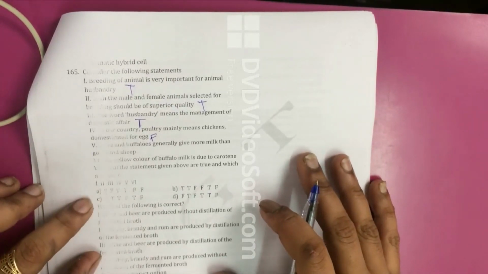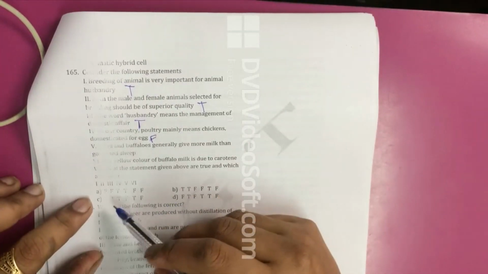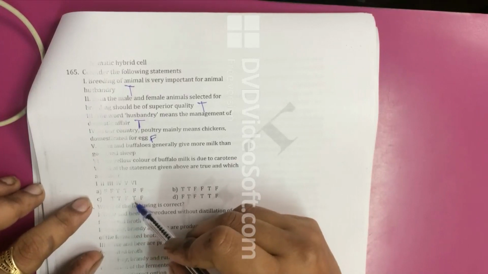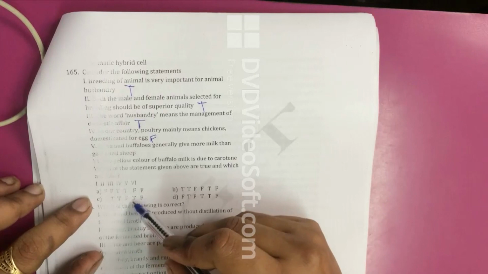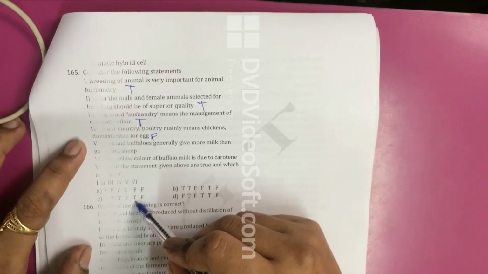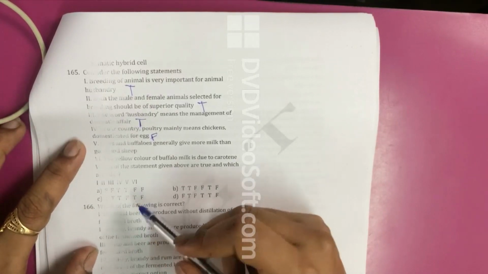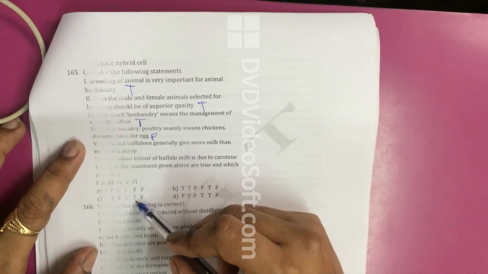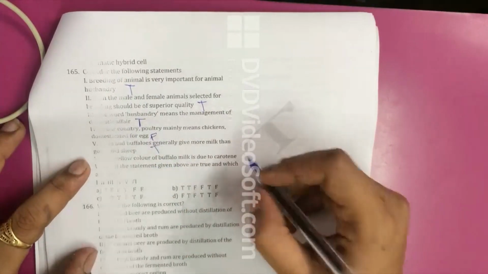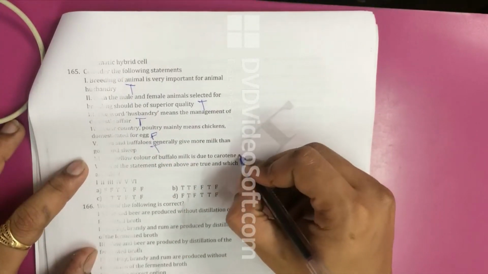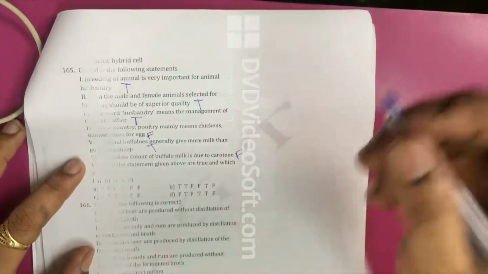So here the next statement is the fifth statement. Cows and buffaloes generally give more milk than goat and sheep. So this statement is true. The yellow color of the buffalo milk is due to carotene. Now this statement is false.